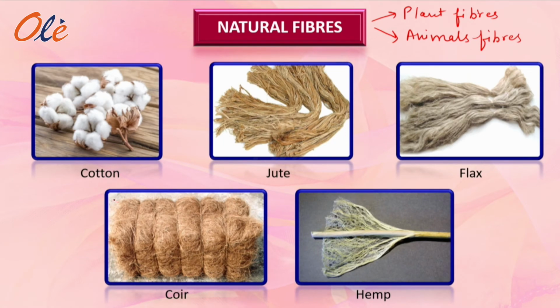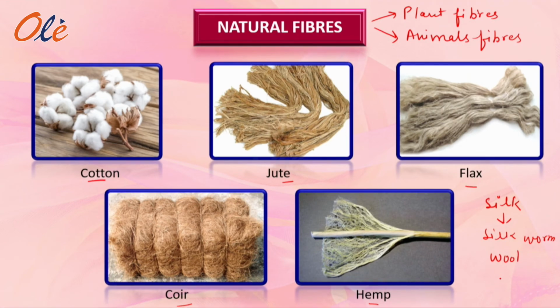So the examples of plant fibers are given here: cotton, jute, flax, coir, hemp, right? What are the examples of animal fibers? The examples of animal fibers can be silk, which is obtained from silkworm, and wool. Wool can be obtained from sheep and also other animals.